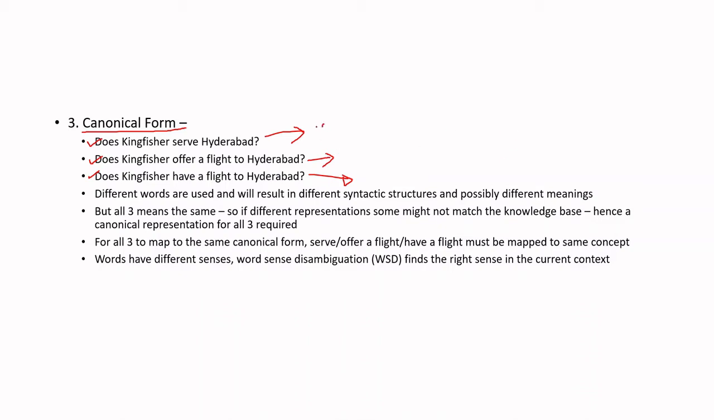Here, serves is a predicate. In predicate logic, this is how you write it: serve(Kingfisher, Hyderabad). But in the other case, we have offer a flight as our predicate: offer a flight(Kingfisher, Hyderabad). Each of these has a different representation, but we know all three mean the same thing. So different representations might not match the knowledge base.